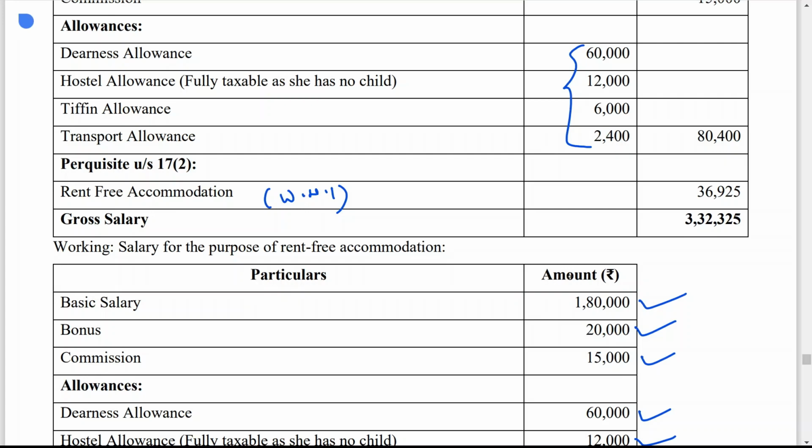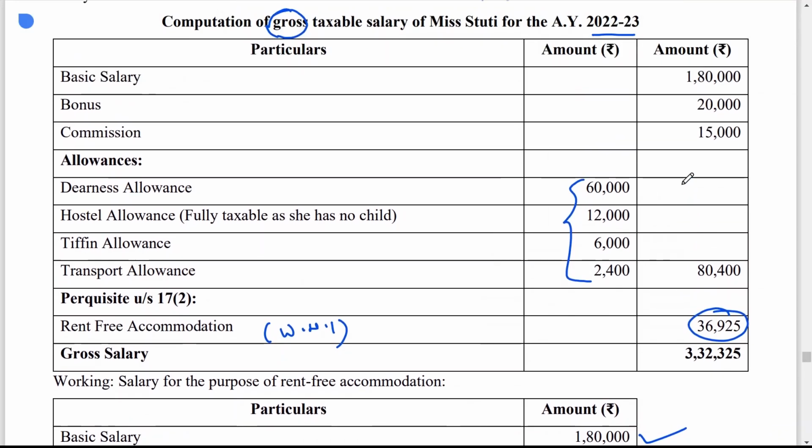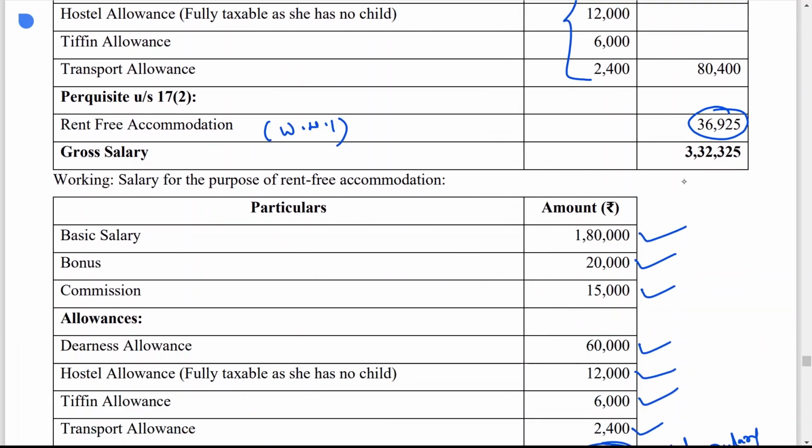So first of all, you have to do this working, and then only you are in a position to get this answer. If you make the total of all this, you will get 3,32,325. This is your gross salary. After gross salary, certain deductions are available, but we have to calculate up to gross salary only. So that is why we have calculated up to here. This can be asked in a 5 mark question also.